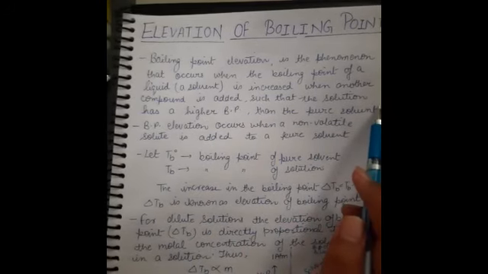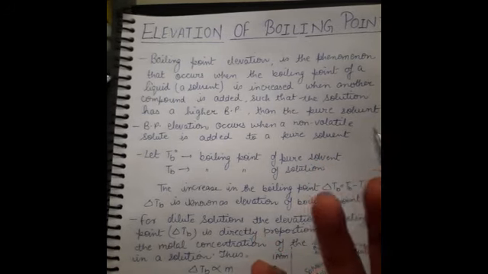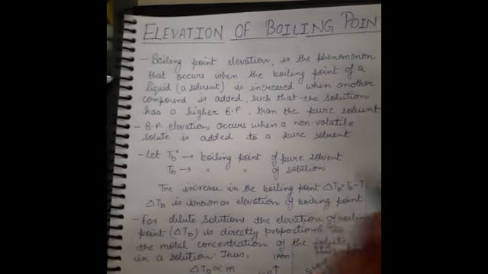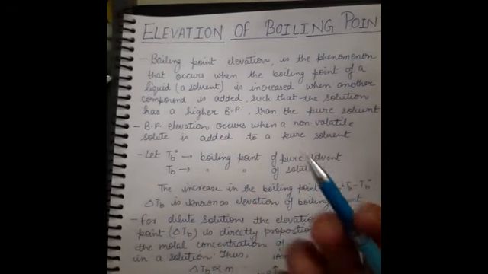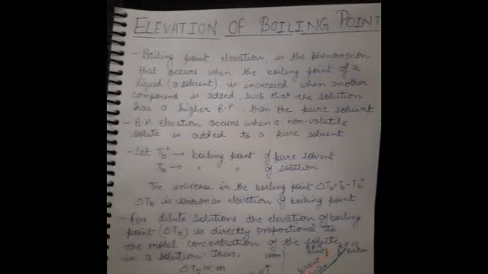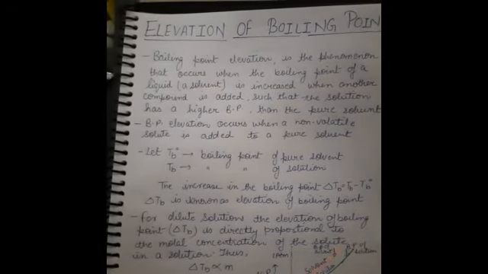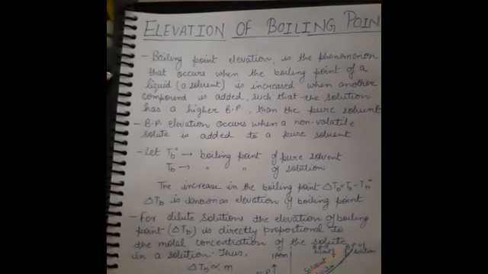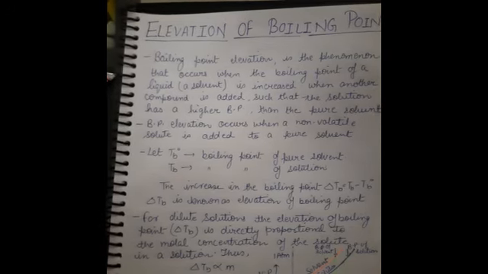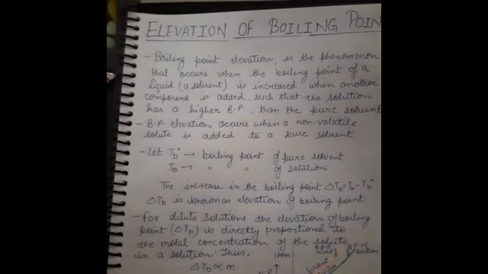Why is it so? Suppose we have a beaker in which we take a small quantity of water, and another beaker in which we take sucrose plus water. So the sucrose acts as a non-volatile solute. When we add a non-volatile solute in a solvent, what happens?